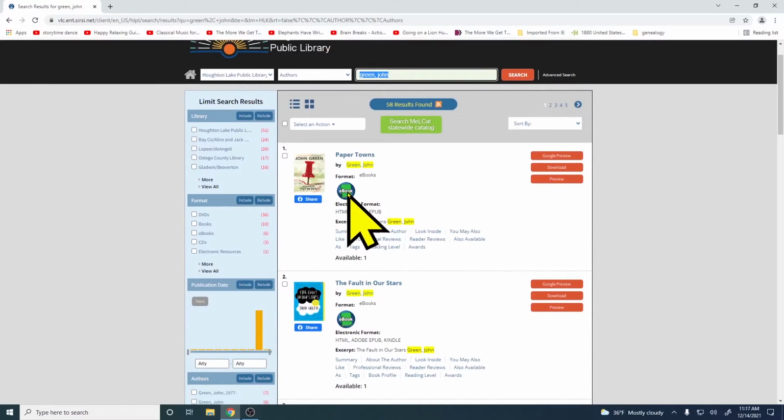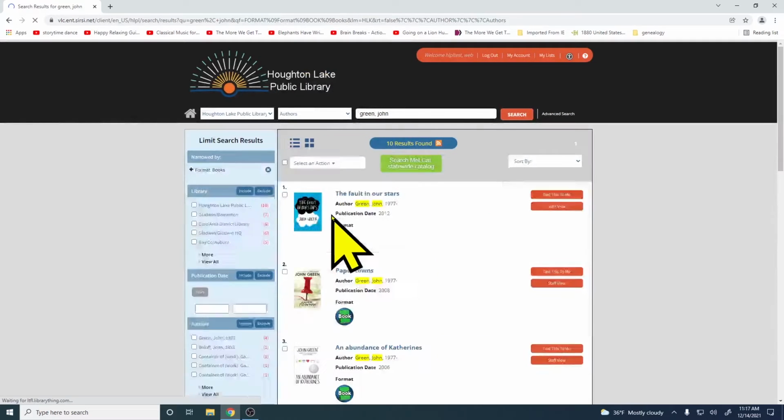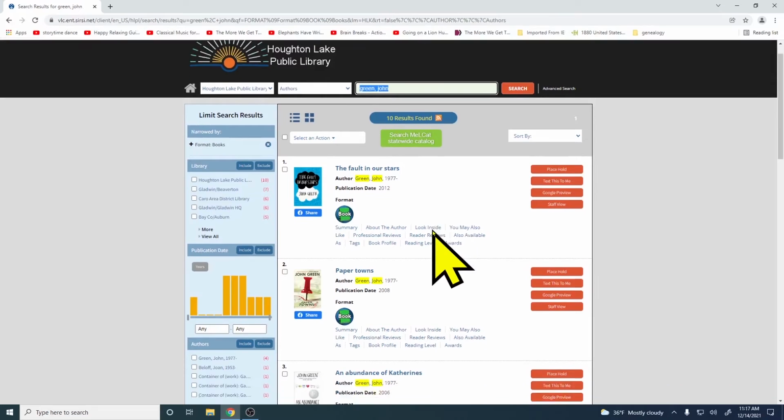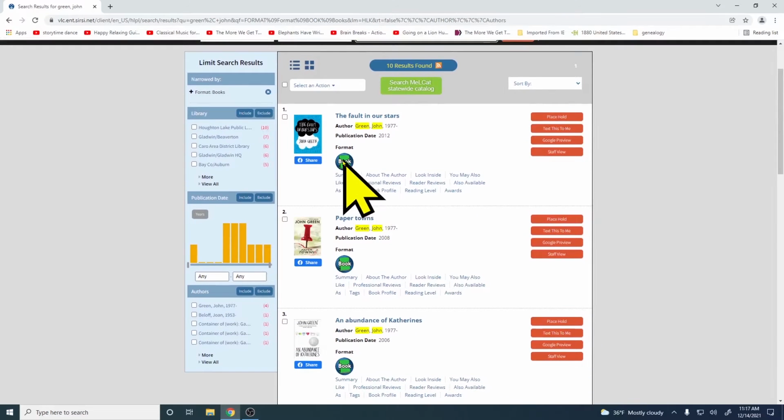You can see we've got some ebook results here, so let's focus on just books. So I'm going to click, see under Format, it says right there. I'm just going to go ahead and check Books, and then I'm going to click Include. So this is going to only include physical books rather than also including ebooks. So now you can see the format, they all just say book.